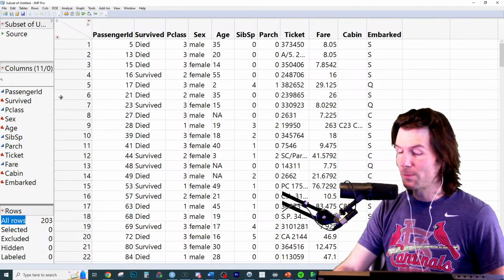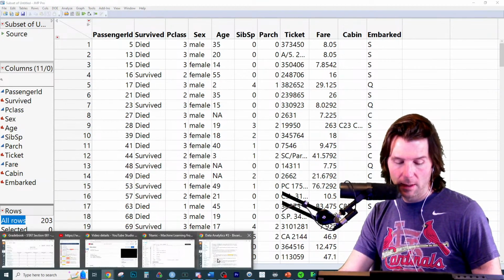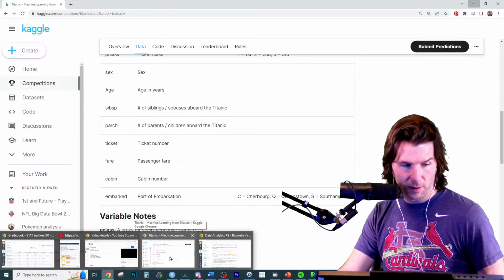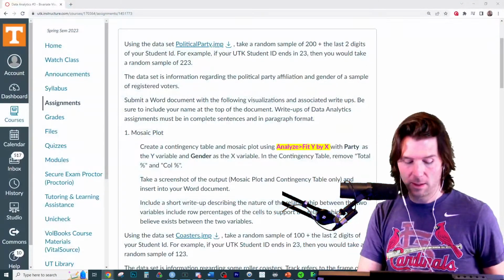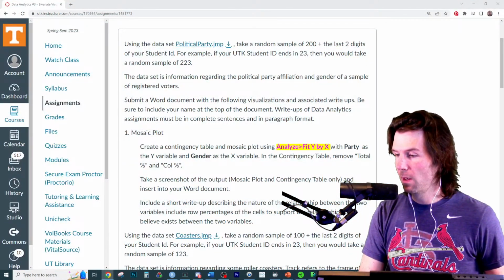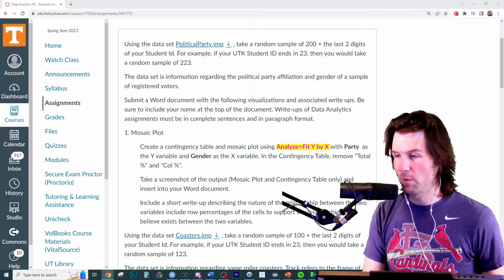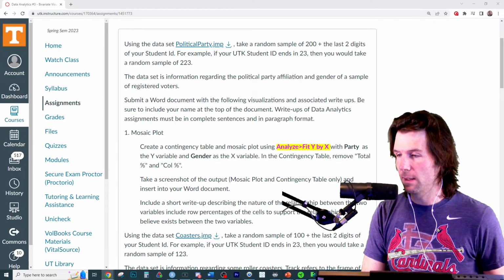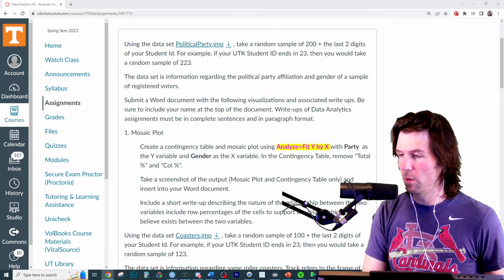So here's what we're going to do. Let's look at the assignment. My number one advice is to take a note right here. So where's my note? There's the Titanic data. Getting started. Stat tool 1, data analytics 3, mosaic plot.